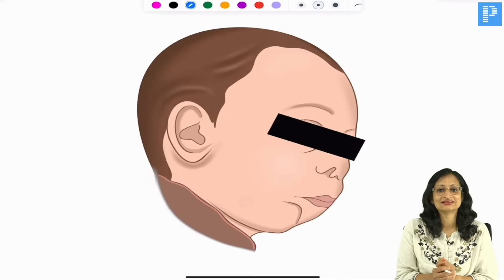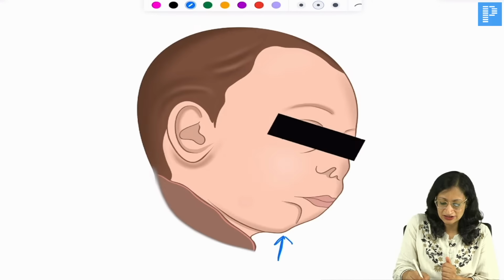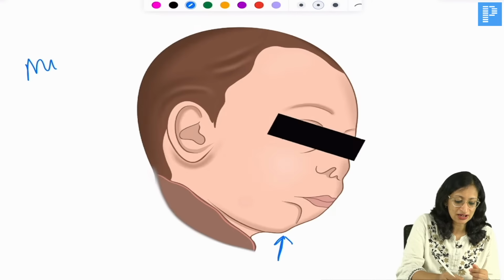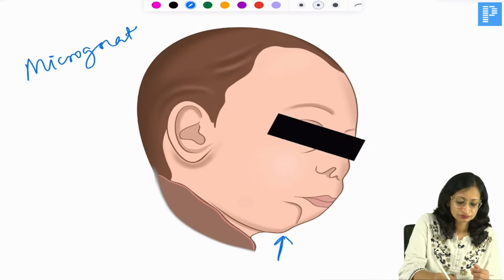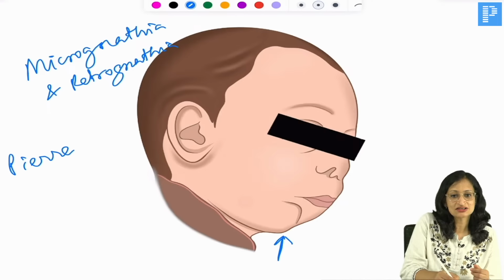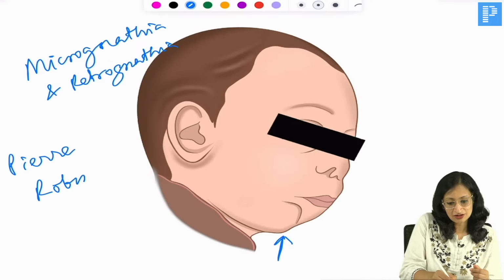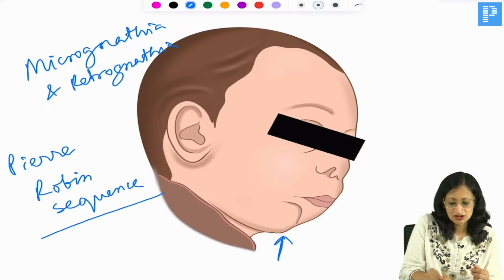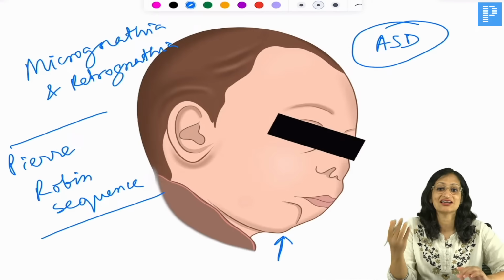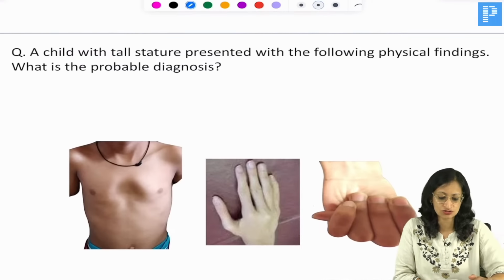What do you get here? You are getting a child with micrognathia and retrognathia. You can appreciate that the chin is small and more posteriorly placed. So, there is micrognathia and retrognathia. It is seen in which syndrome? Waiting for your answers. Pierre-Robin sequence. Very good, Aki, Sanghita. In these children, there are more chances of atrial septal defect and there is glossoptosis, falling of tongue, and airway related issues may require tracheostomy.